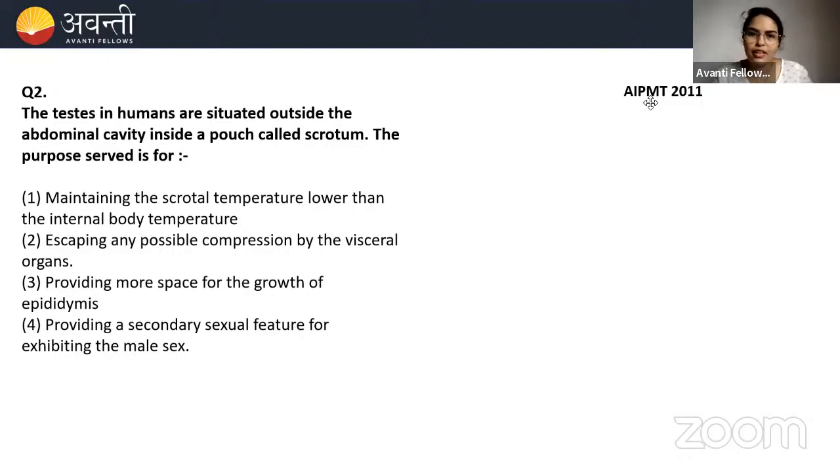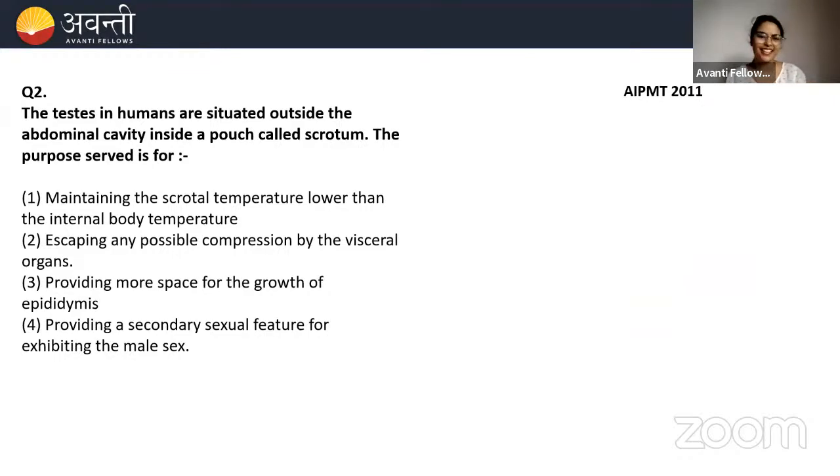So you might be wondering why ma'am doesn't put that timer. I feel like a timer is applicable for other subjects where you need more time. But biology is a subject where the concepts will be in your mind and on the tip of your tongue. So it happens very quickly, that is why I don't keep a timer. I want you to be very quick and active here.